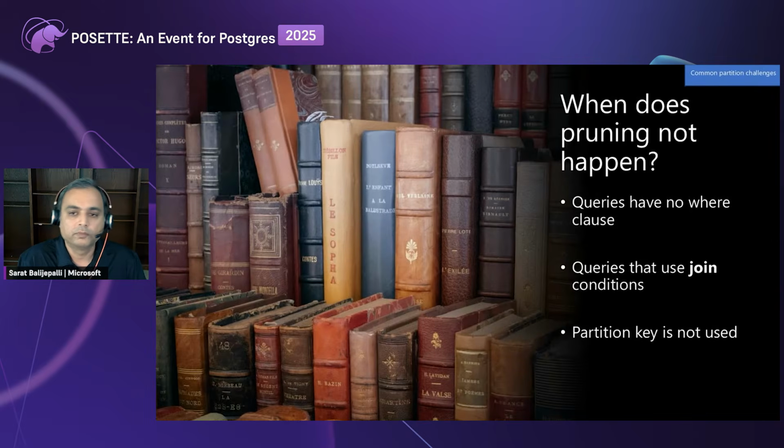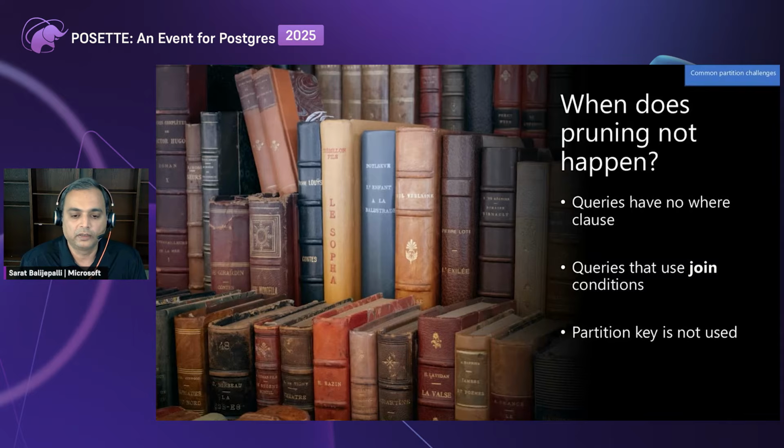Moving on, we will talk about the scenarios where pruning doesn't happen. There are three scenarios where pruning doesn't happen. The first one is where queries don't have any where clause, and I'm running a query on a partition table. The second one is queries that use a join condition, like we have seen, but the nested loop join is not possible on those.